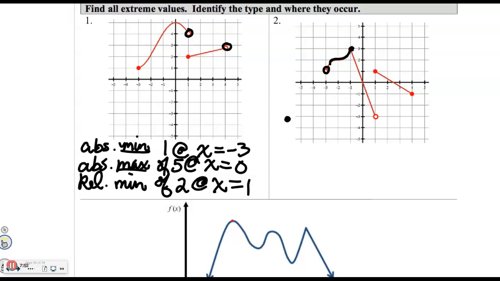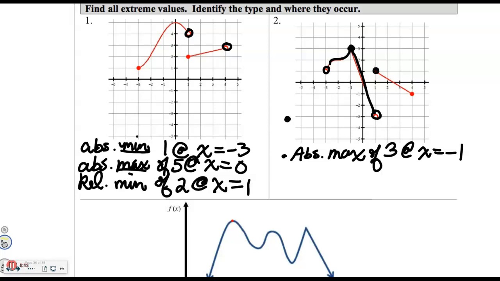I travel, and I hit not only a relative max, but an absolute max of 3. It's the highest y value that function has ever defined. At x equals -1 is where it's defined. And then I'm getting lower and lower and lower. I do not hit any kind of a minimum because we're not defined there. But right here where I am defined, I am the highest y value on that open interval. So I actually have a rel max of 1 at x equals 1.